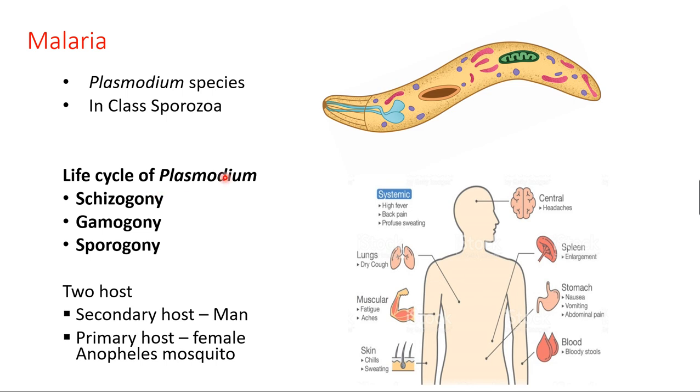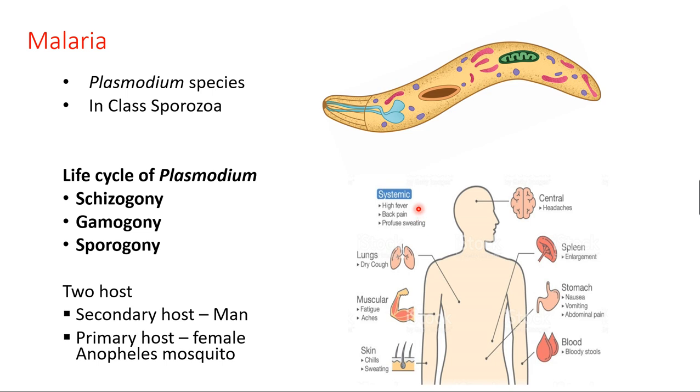So the life cycle of Plasmodium undergoes three stages: schizogony, gamogony, sporogony. So three stages in the life cycle of Plasmodium protozoan: schizogony, gamogony, sporogony. What are the two hosts involved in the life cycle of the Plasmodium? Man as well as the female Anopheles mosquito. Man is the secondary host, but the primary host is the female Anopheles mosquito. We know that only the female mosquito bites human beings and sucks the blood and acts as the vector. And the secondary host, man, will be affected by the disease called malaria.